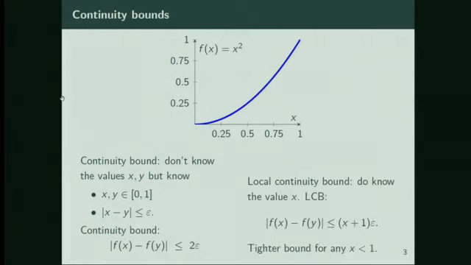A local continuity bound is where we also know the value of x. So we have local information, and we can get a tighter bound. By a simple computation here, we can figure out that |f(x) - f(y)| is bounded above by (x + 1) times epsilon. So if we happen to know x was 0, for example, then we would just have |f(x) - f(y)| less than epsilon, so it's a tighter bound than 2 epsilon.